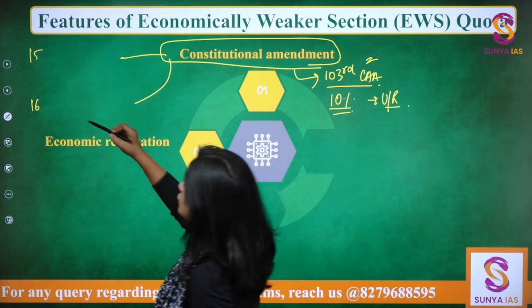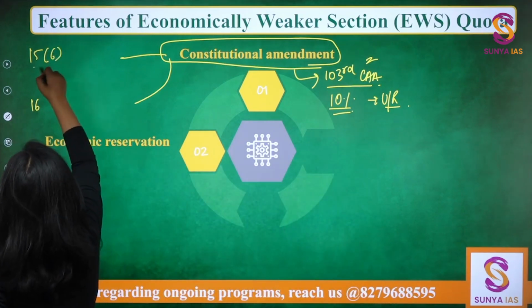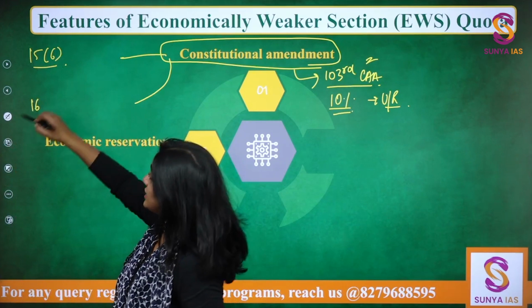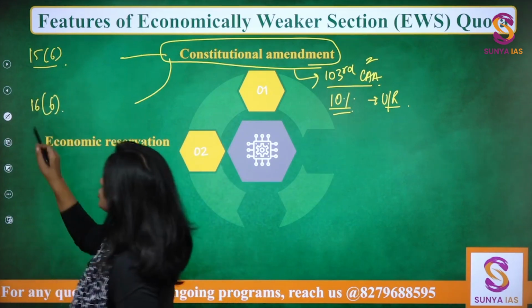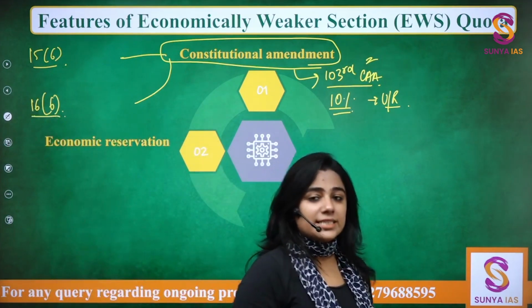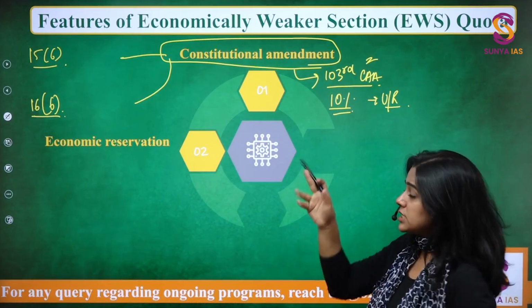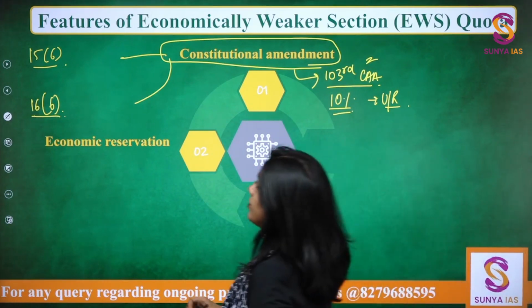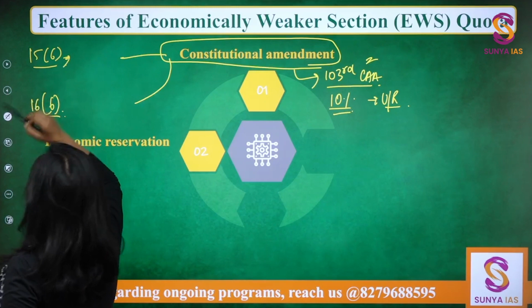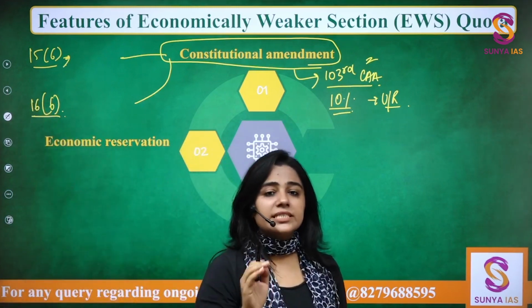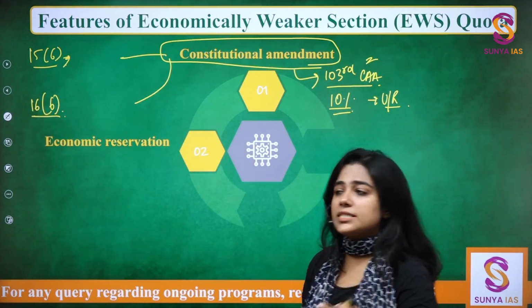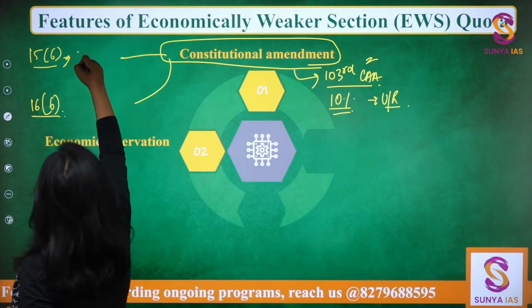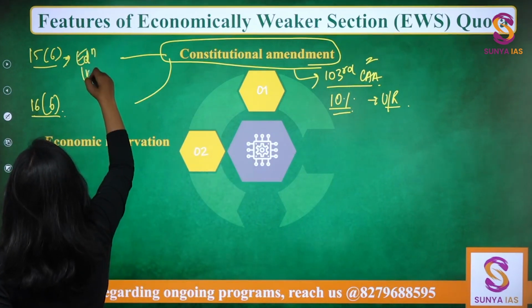Now Article 15 clause 6 was added and Article 16 clause 6 was added. So in both, clause 6 was added to both of them. So this is easy to remember. Okay. 15 clause 6 reserves 10% of the seats in educational institutions.